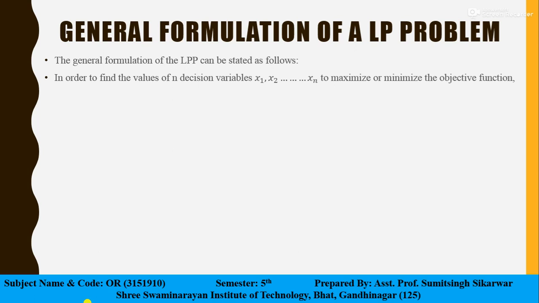So the objective function can be written as z equals c1x1 plus c2x2 plus c3x3 and so on up to cnxn. And the structural constraints are written as a11x1 plus a12x2 plus up to a1nxn, where the inequality sign is either less than or equal to, or greater than or equal to, b1.